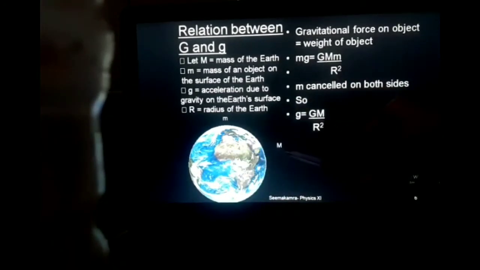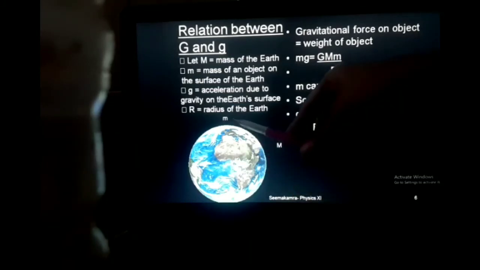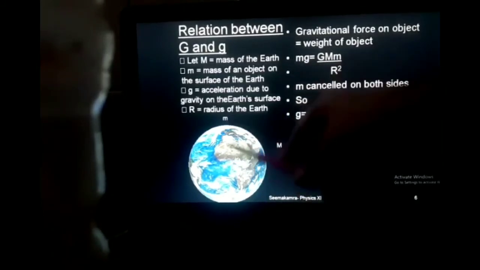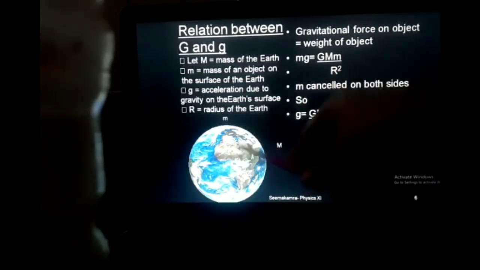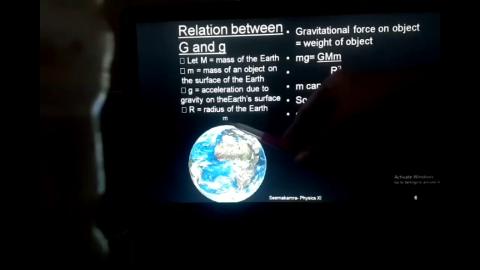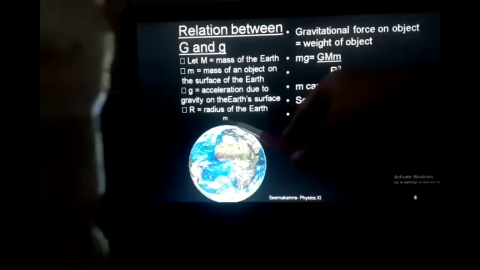Now to find this small g derivation, suppose we are given Earth's total mass as capital M, and this total mass of Earth is always concentrated at the Earth's center. Now suppose we are taking another body on the Earth's surface, its mass is small m. Our target is to find out what gravitational acceleration it is experiencing. So we have to find the weight of this object, and then equate it with the gravitational force applied by Earth on it.